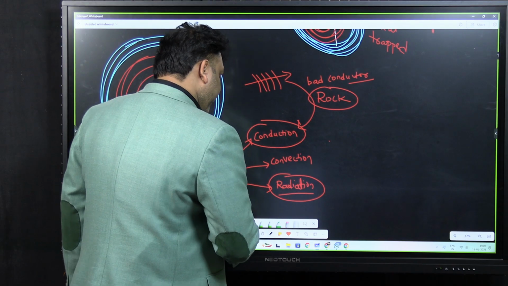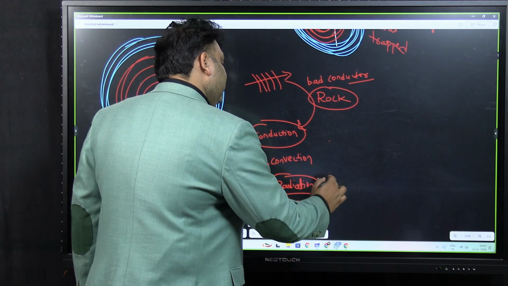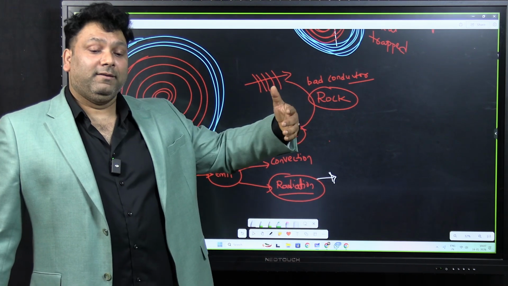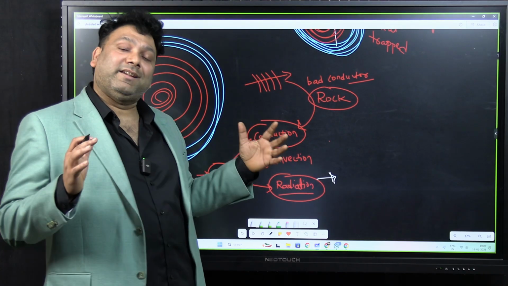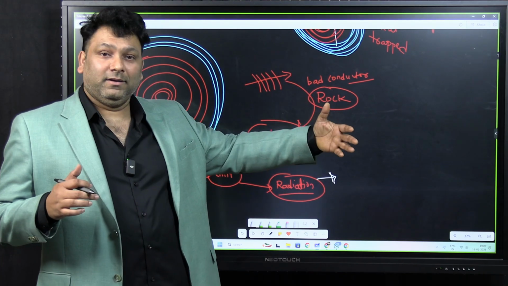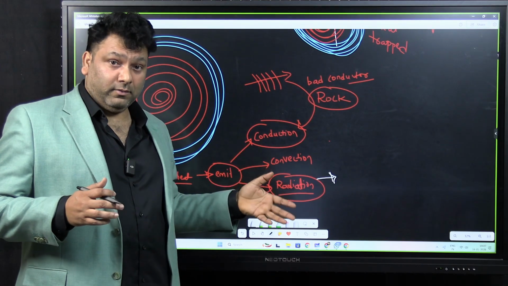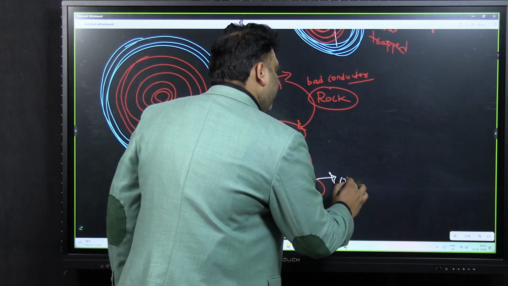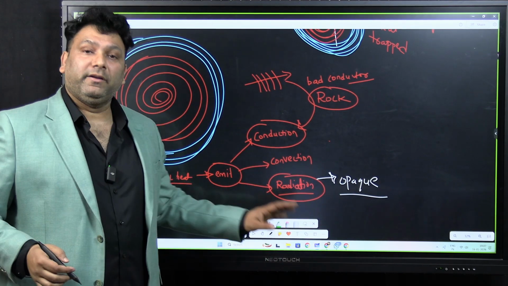Radiation is also a process, but again it is not that effective. Why? If radiation has to happen, things have to be transparent. If the earth were like glass, transparent, then radiation would have been effective. Is the earth transparent now? No, it is opaque. That's why radiation is also not that effective.